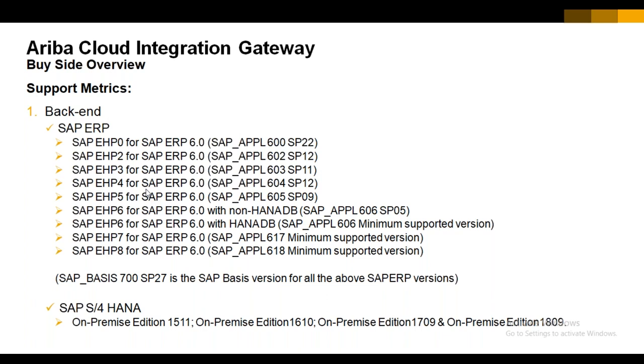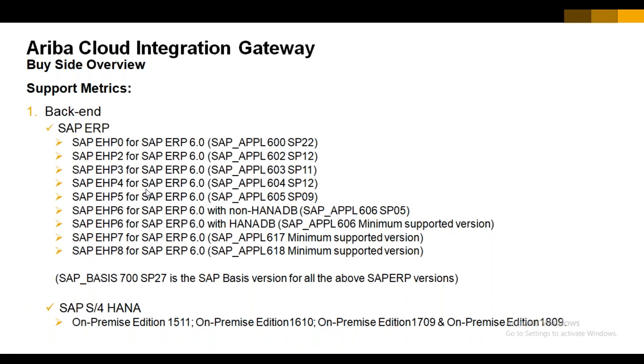Apart from this ERP 6.0 version, whatever enhancement package the customer has, from EHP 0 to EHP 8 or whatever, that does not matter. The matter is that they should be on ERP 6.0 or higher. So this is the case for the R3 customer, but for the HANA customer there is no restriction.